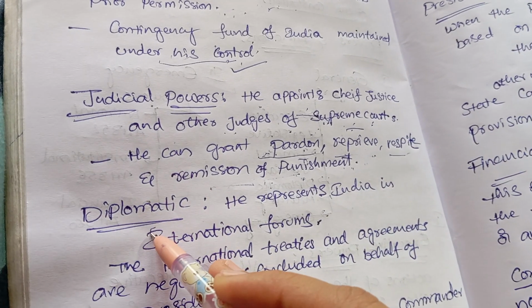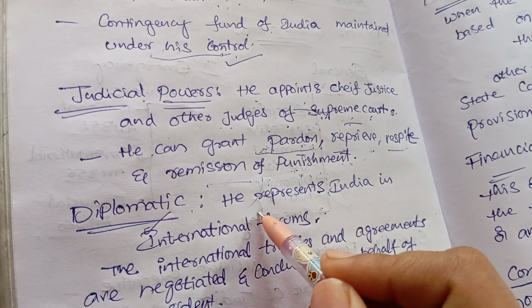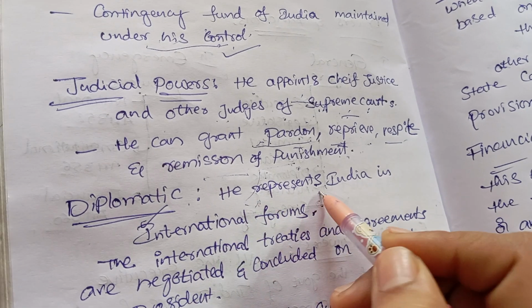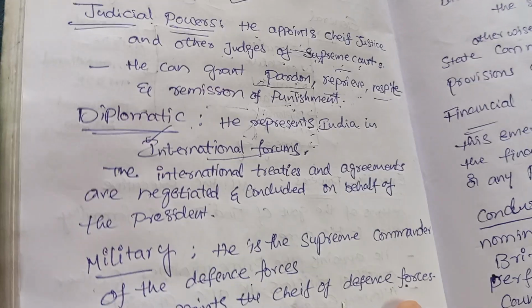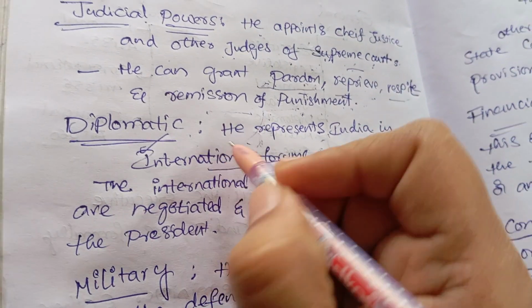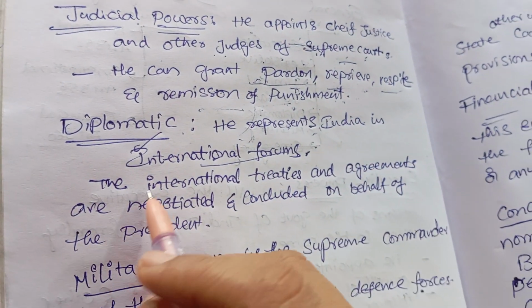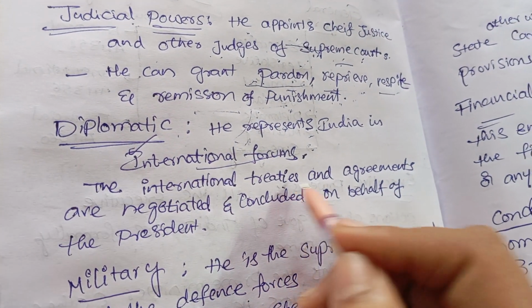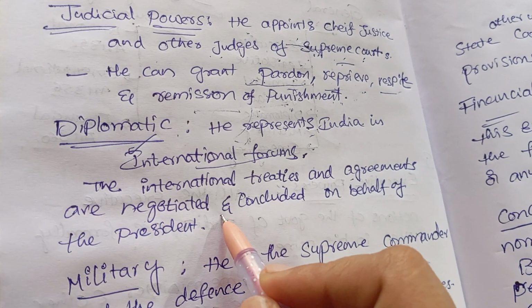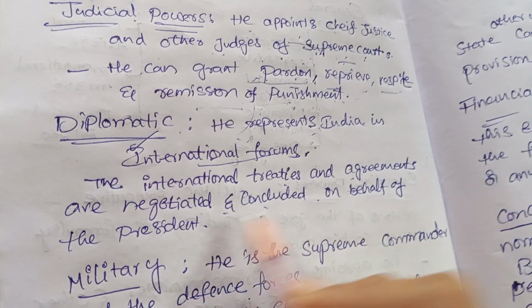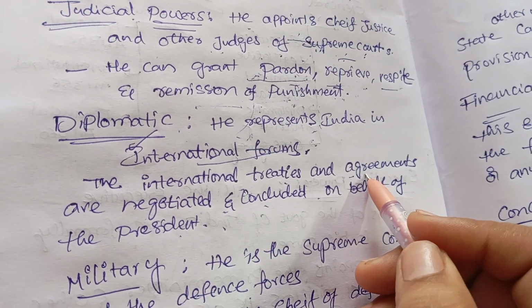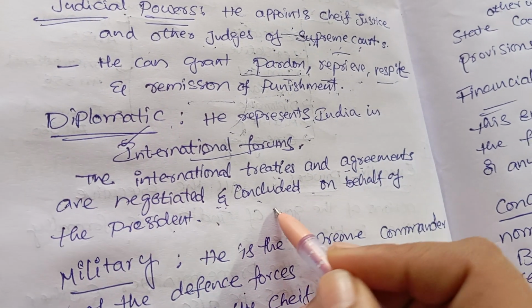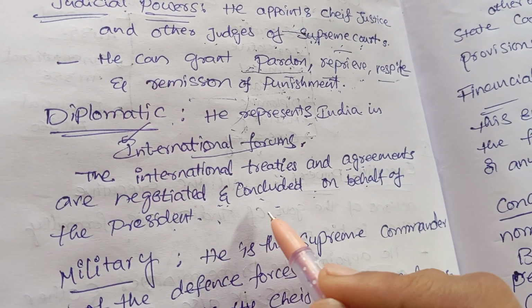Next, diplomatic powers. He represents India in international forums. The President of India represents India in international forums. International treaties and agreements are negotiated and concluded on behalf of the president.